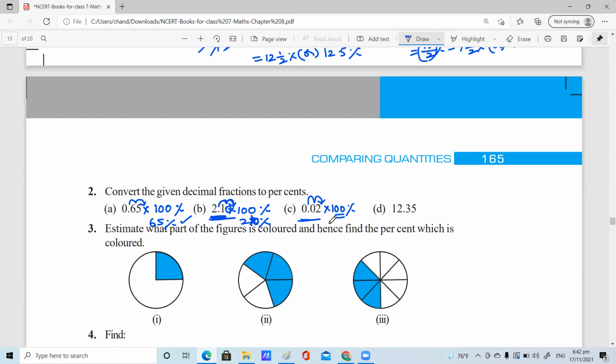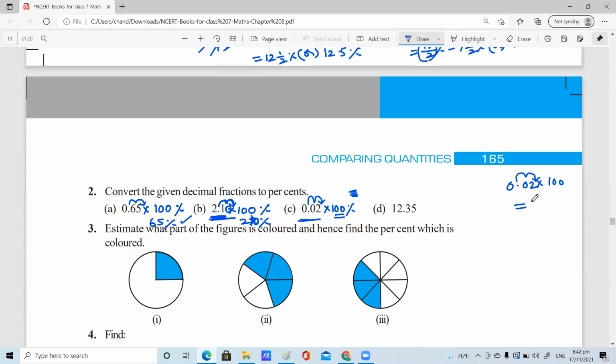Yes, ma'am. What is the value? 0.02 multiplied by 100, what value are you getting?